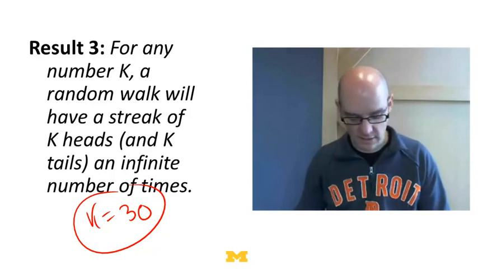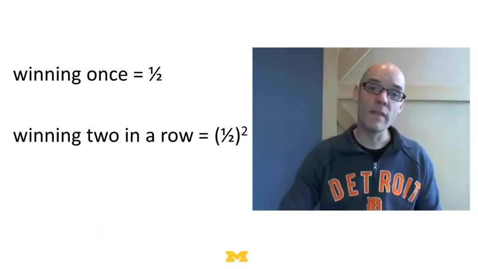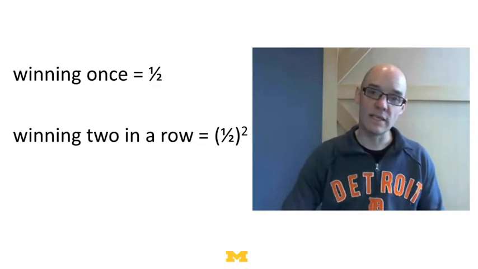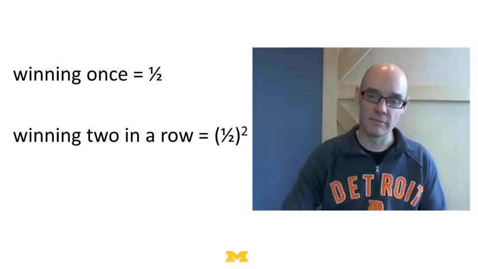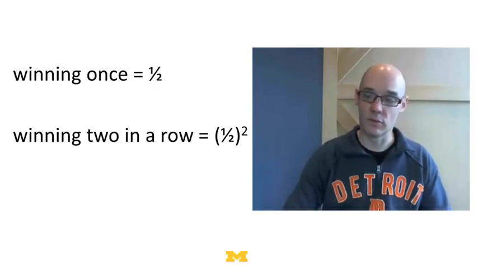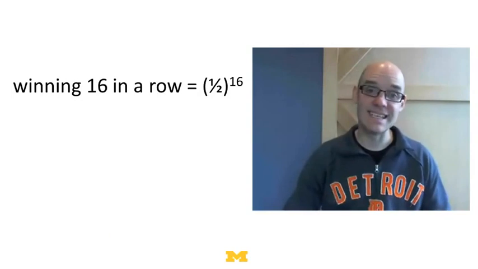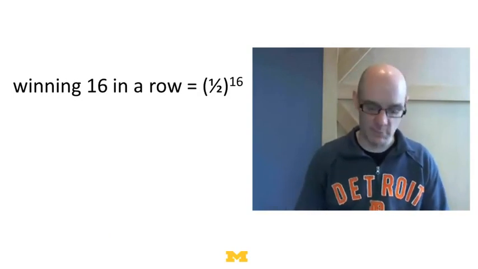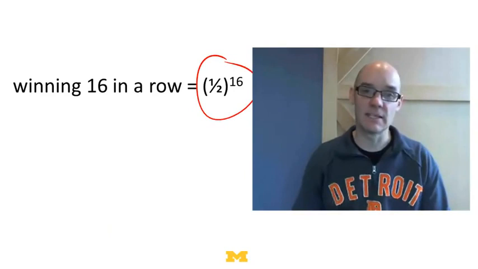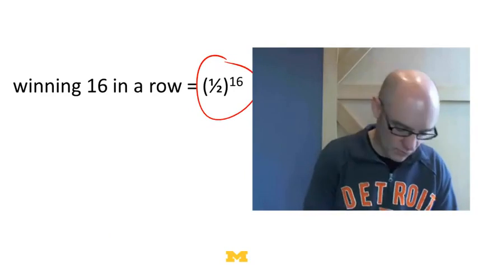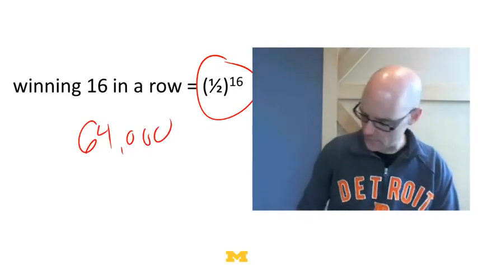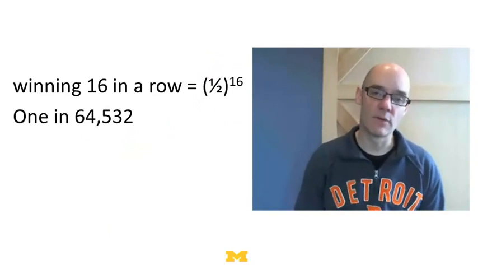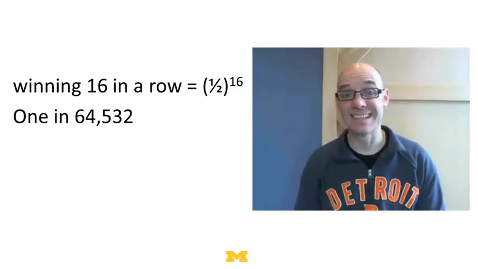Now let's see how the math explains that. What are the odds that you win once? A half. What are the odds that you win twice in a row? Well, 1/2 times 1/2 because you've got to get 2 heads in a row. What are the odds you win 16 times in a row? Well, that's just a half times a half times a half times a half, 16 times, which is 1/2 to the 16th. Well, how big of a number is that? That's around 64,000. So the odds of getting that are actually 1 in 64,532. So you think that's not that likely.